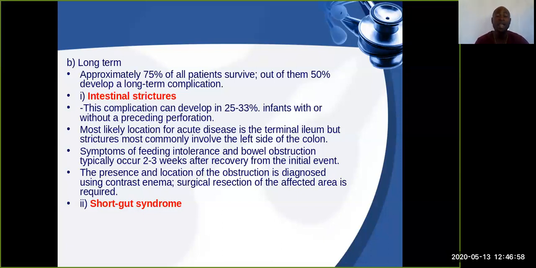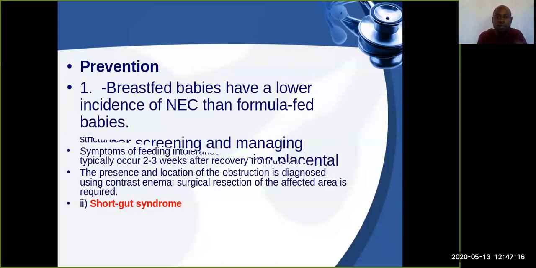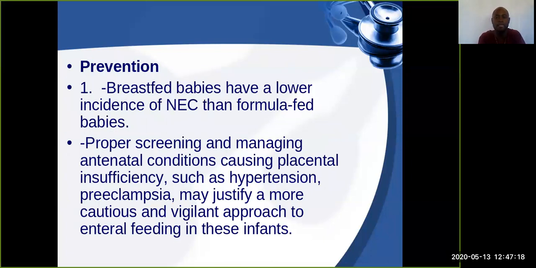Okay, so the presence of obstruction, because you know this obstruction will come as a result of the late complications and strictures, we can rule them out by doing what? A contrast enema. Also, we can do a surgical resection of the affected area if there is need, and we have fully confirmed with the contrast enema that there is an obstruction.